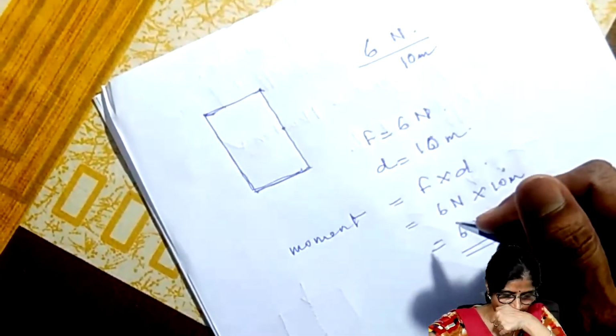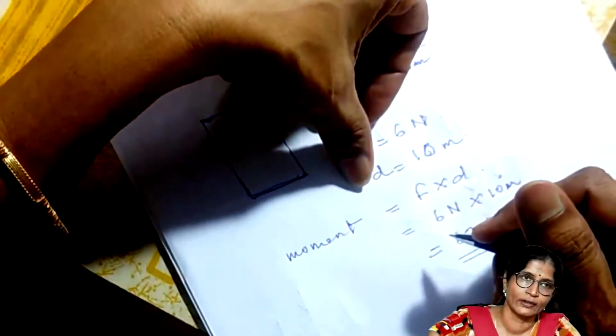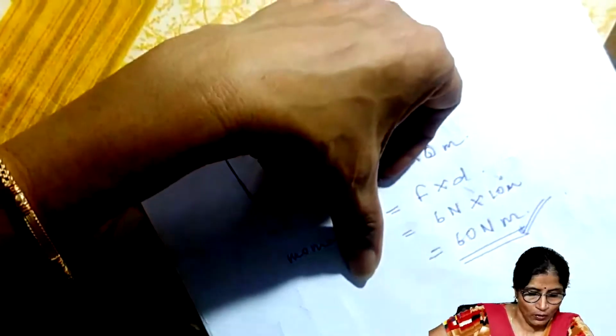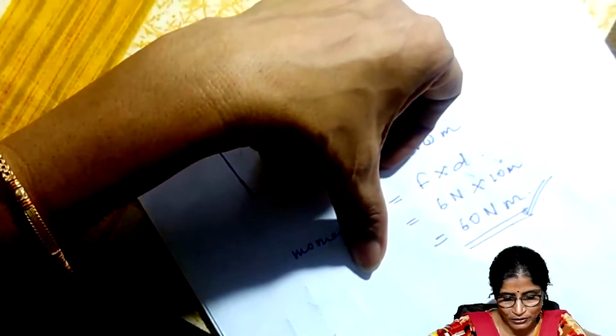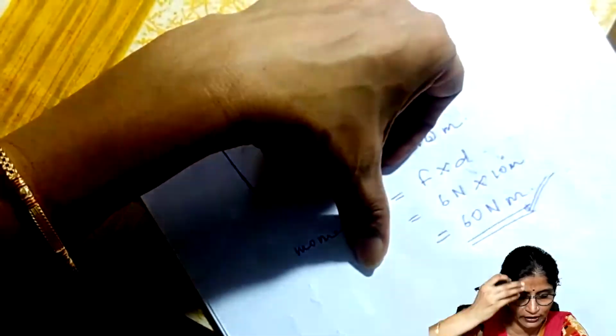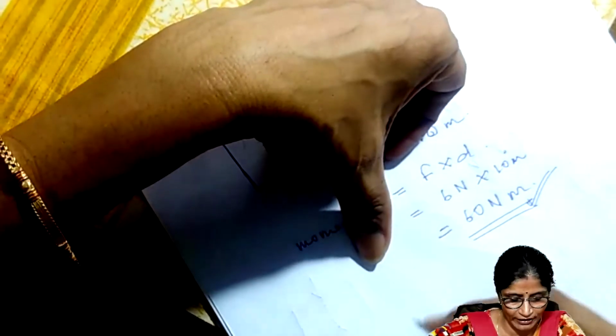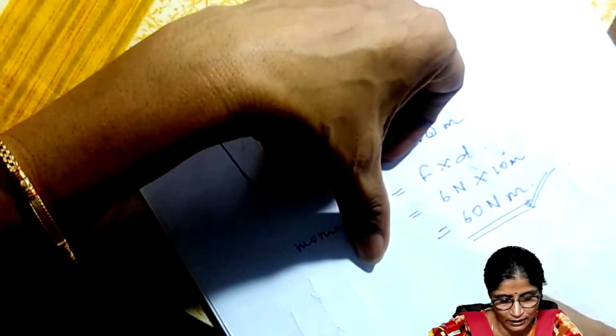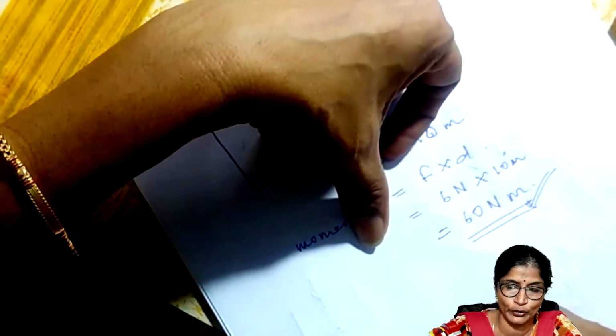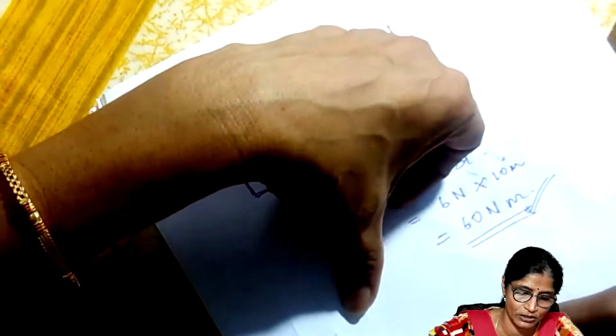Next, suppose it is asked: what is the perpendicular distance between the force and the turning point if a force of 25 Newton produces a moment of force of 12.5 Newton meter?